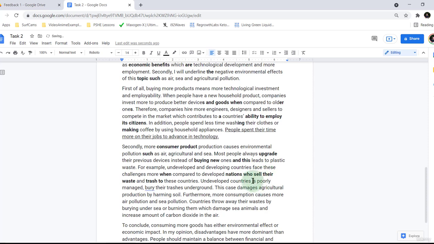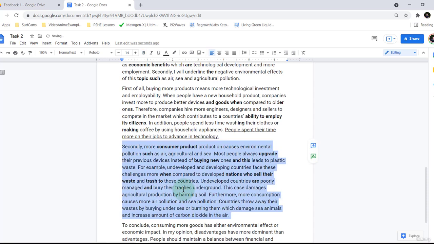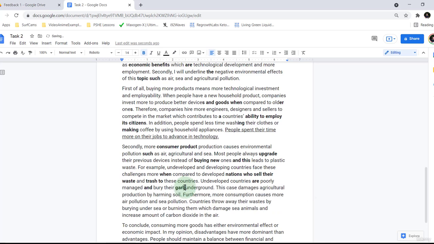So here we have an error of are. Is singular, are plural. Undeveloped countries are poorly managed and bury their waste. I'm going to use garbage, which is obviously a British word, but just to try and use a range of vocabulary. Undeveloped countries are poorly managed and bury their garbage underground. This case damages agricultural production by harming soil.